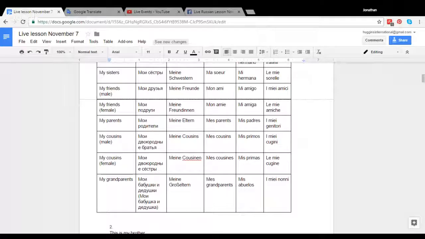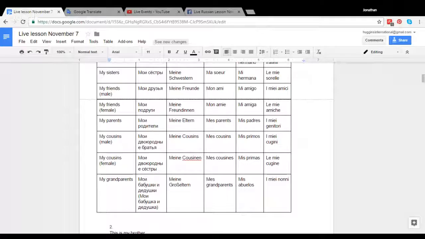Okay. Maybe we need to explain about grandparents. Yeah, can you explain that a little bit, please? Yes, it's a difference because we can say here about both grandparents, parents of my father and parents of my mother. So I have two grandmothers and two grandfathers.